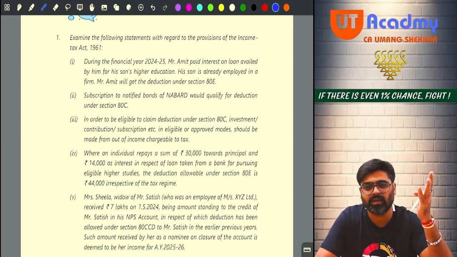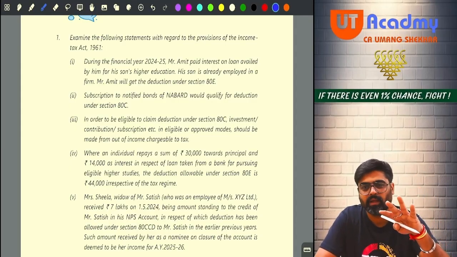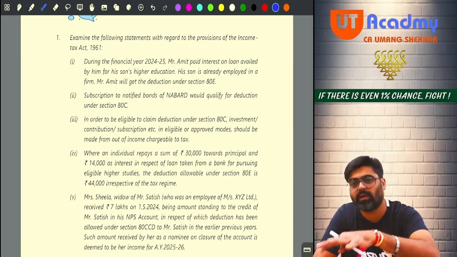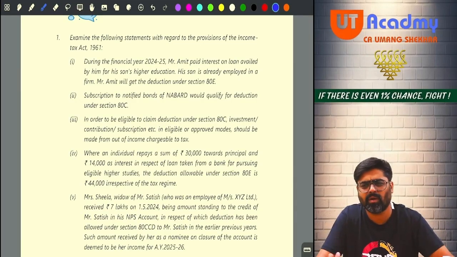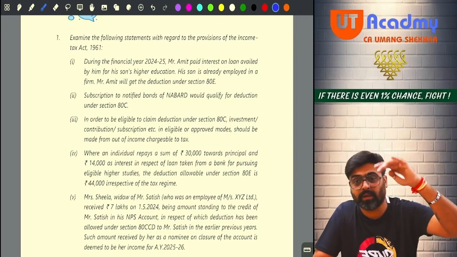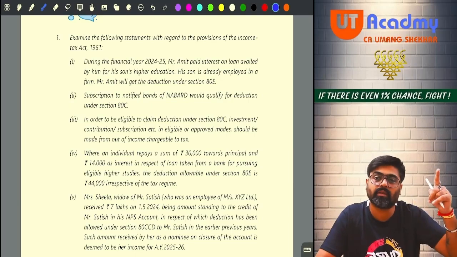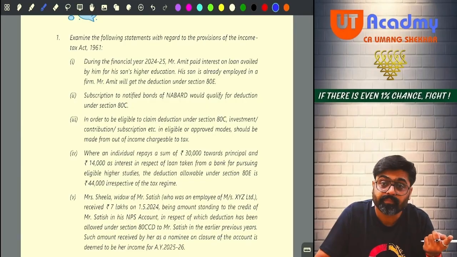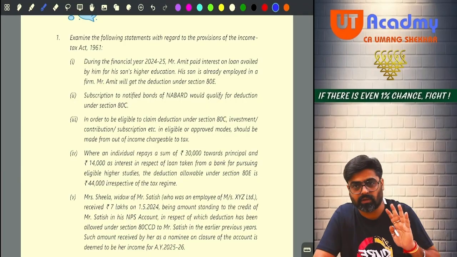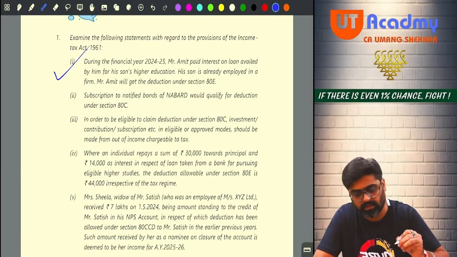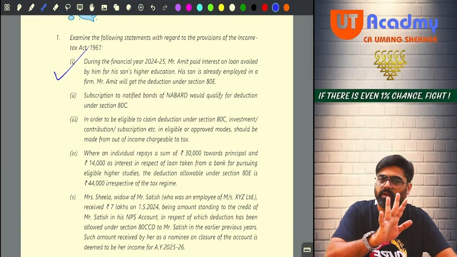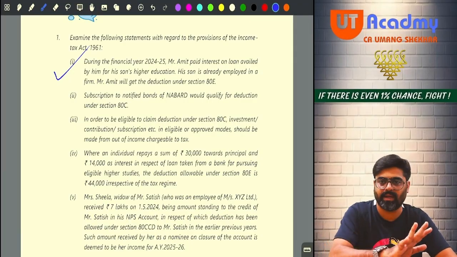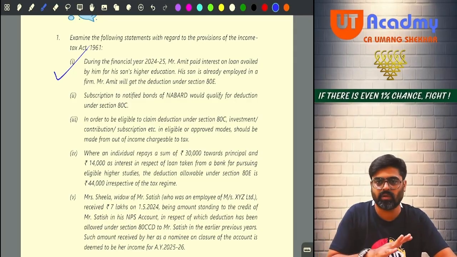See, it is not necessary that the son for whom you are taking the higher education loan should be dependent on you. May or may not be dependent. So even if he is not dependent on Amit, still Amit is eligible to claim deduction under 80E, for interest on higher education loan. Is this statement correct? Yes, this statement is correct. Even if the son is not dependent on him, no problem. For that son, if he has taken the higher education loan, interest on that loan will be allowed.